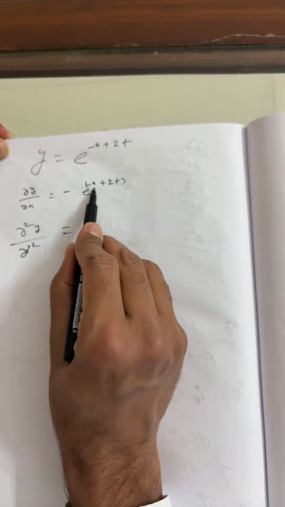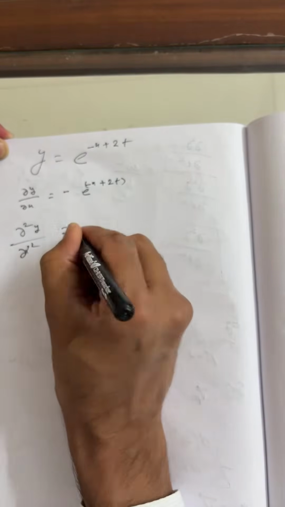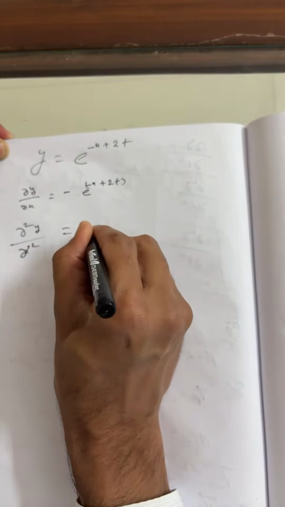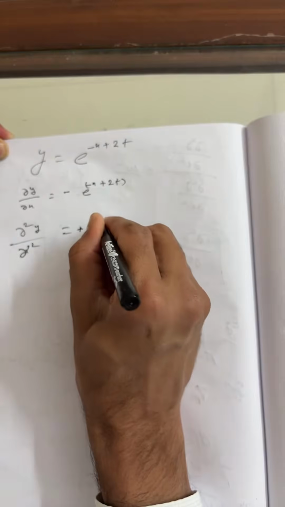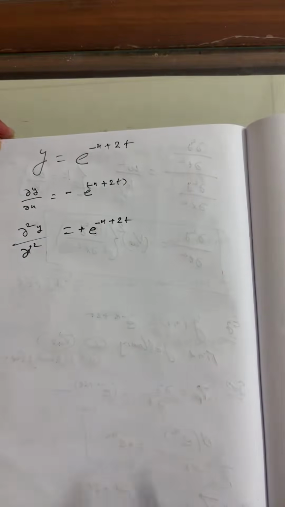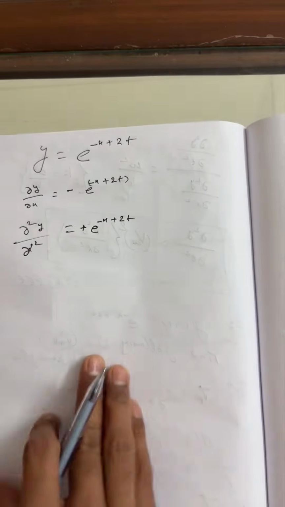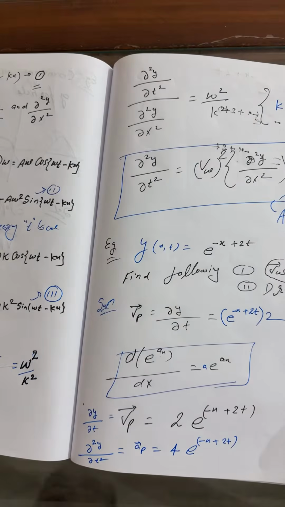The coefficient of x is minus, so minus minus gives plus. So we can write e to the power minus x plus 2t. You can see this.